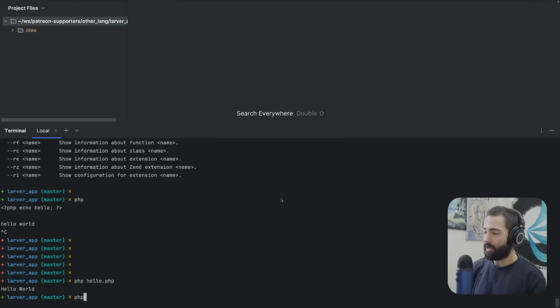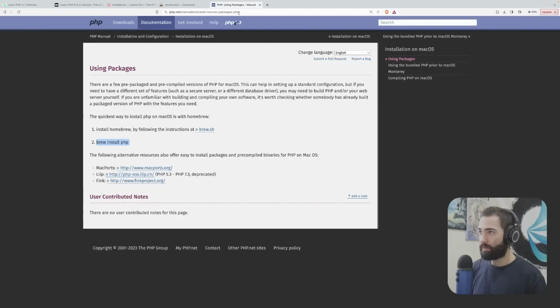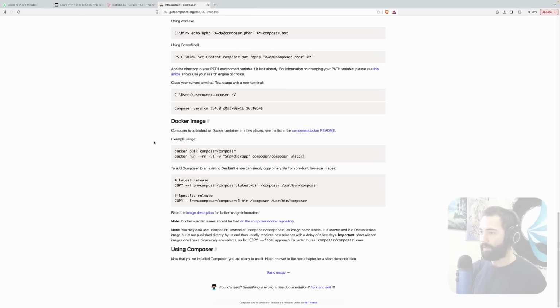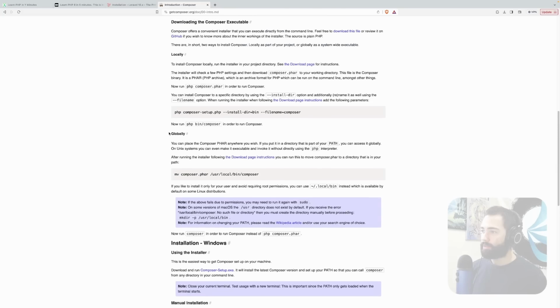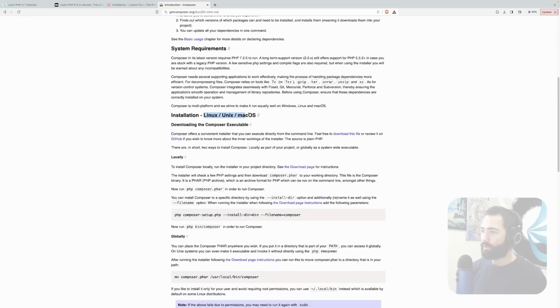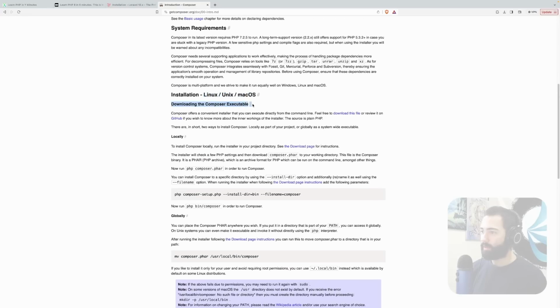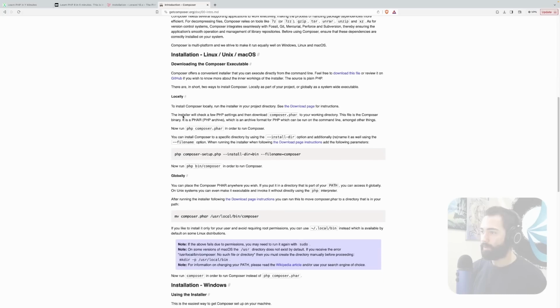Anyway, I installed PHP because I wanted the Composer tool, and the Composer tool I think actually relies on PHP. Okay, so we've got PHP installed. That is done. Now we have to get to what's called setting up Composer on Linux, macOS. So download the Composer executable. So I downloaded this file.